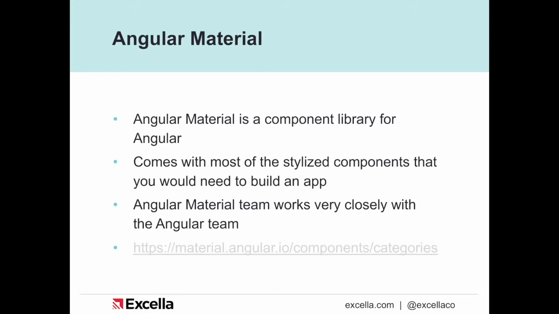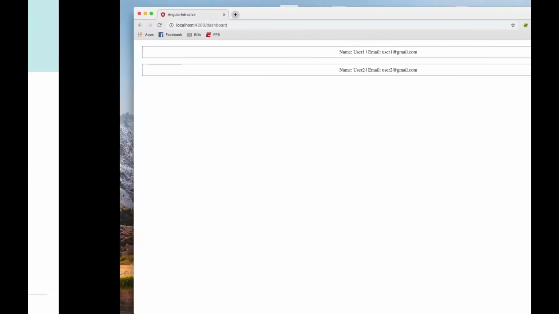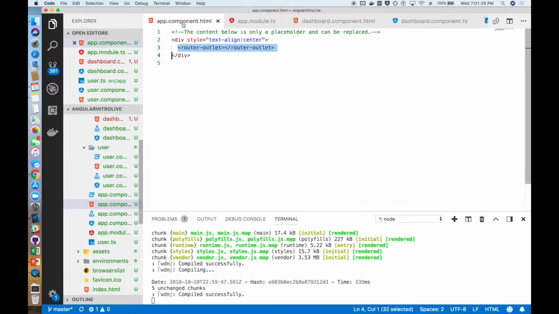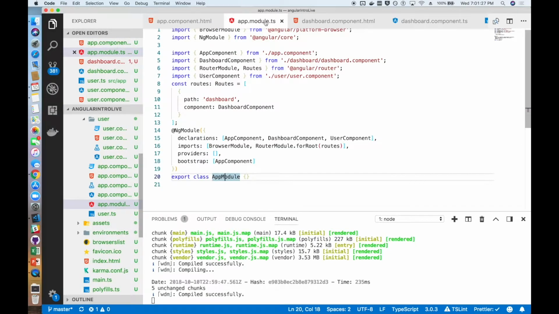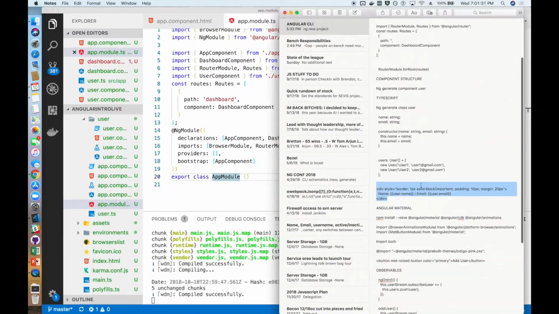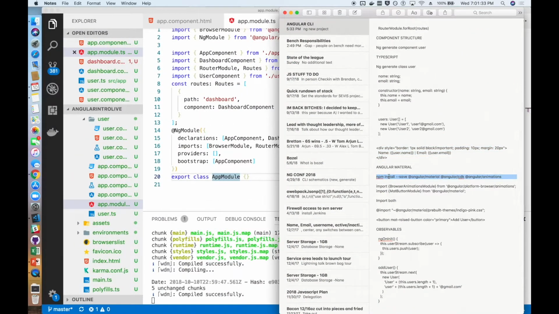so the Angular Material team is able to coordinate very well with the Angular team, and they release at the same time at the same version number. So every time there's an Angular release, there's an Angular Material release to match it, and the Angular Material is always up to date, and you can always use that. So again, it comes with a lot of stylized components that you would need to build an app. It can save a lot of time making your app look nice using Material. So we're going to go ahead and take a look at doing that.